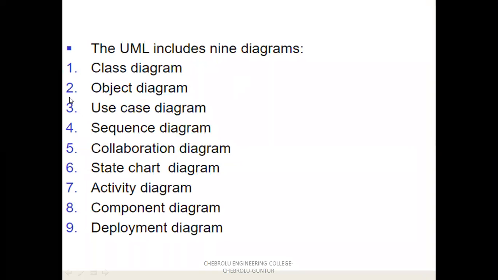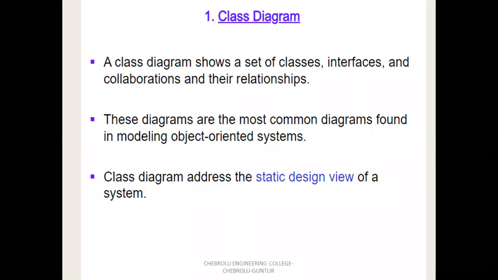So already you know the UML language. The UML language includes 9 diagrams. First one class diagram, second one object diagram, third one use case diagram, fourth one sequence diagram, fifth one collaboration diagram, sixth one state chart diagram, seventh one activity diagram, eighth one component diagram, and ninth one deployment diagram.